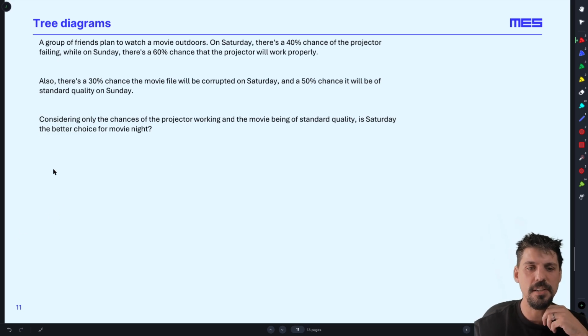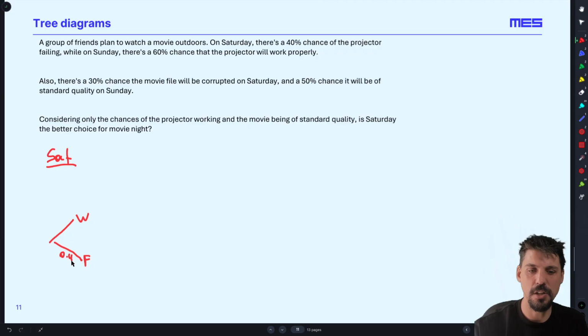Right, so let's look at Saturday. On Saturday, the projector either works or it fails. So there's a 40% chance of it failing, which means there's a 60% chance of it working.